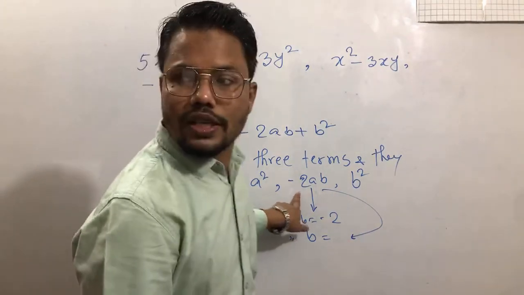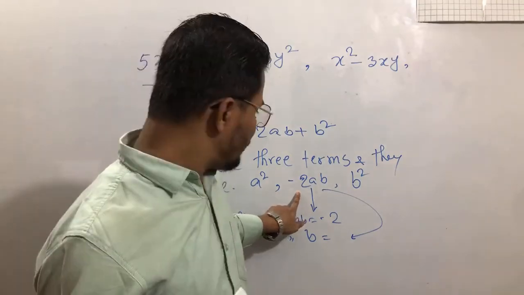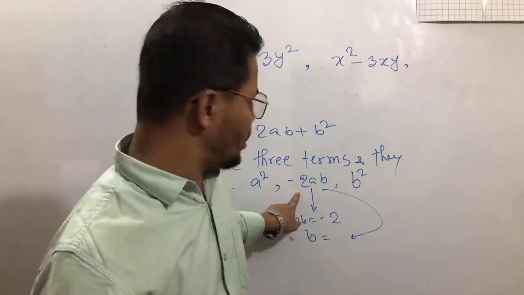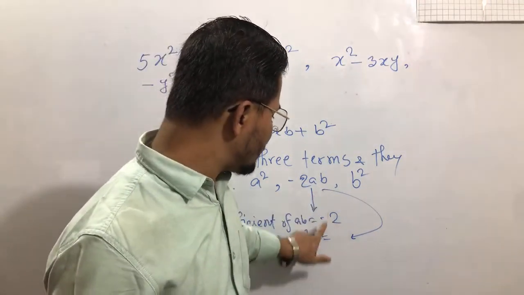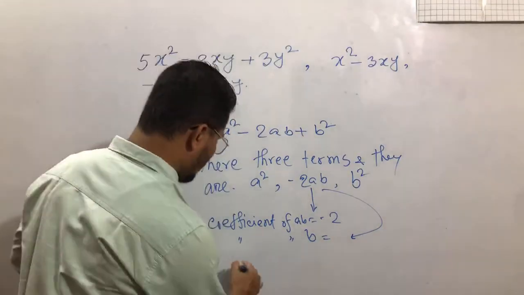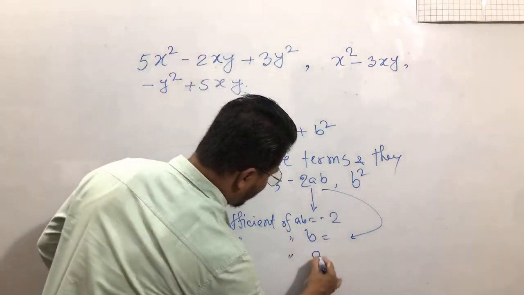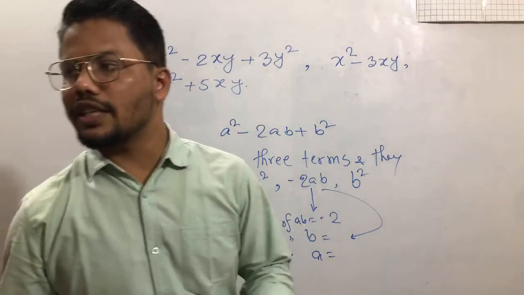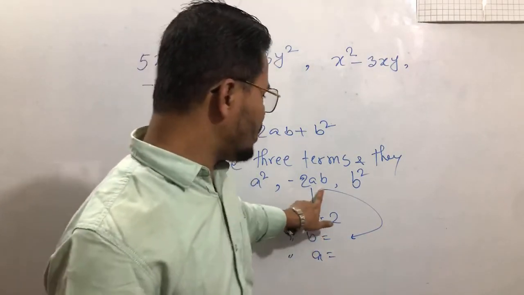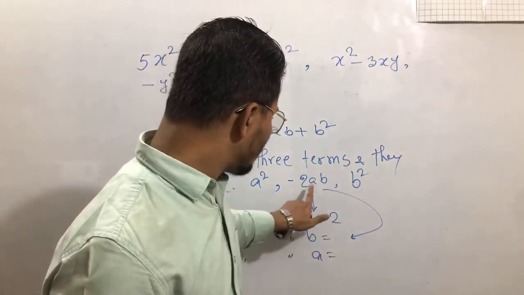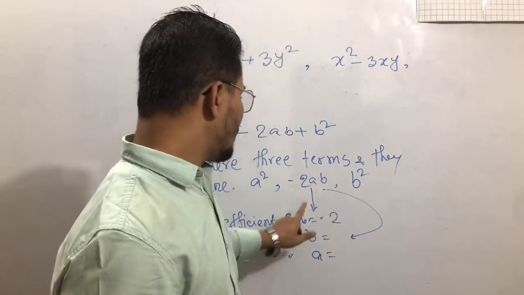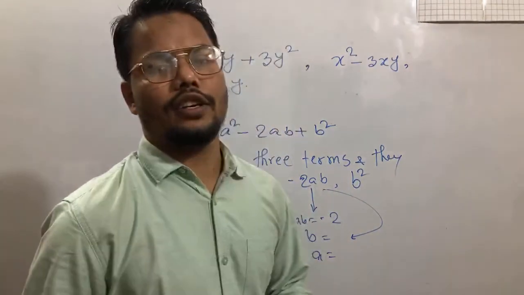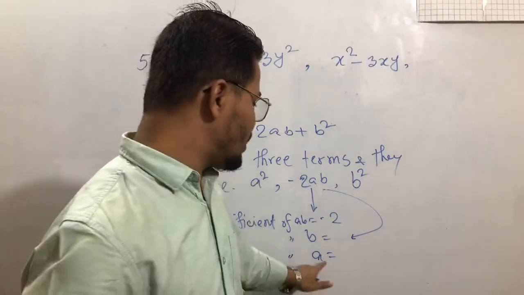In minus twice ab, let me review again: which one will be the coefficient of b, and the coefficient of a equals what? Is there anyone who can write down the answer? The coefficient of b, and the coefficient of ab, and the coefficient of a. What will be the right answer? Please let me know.